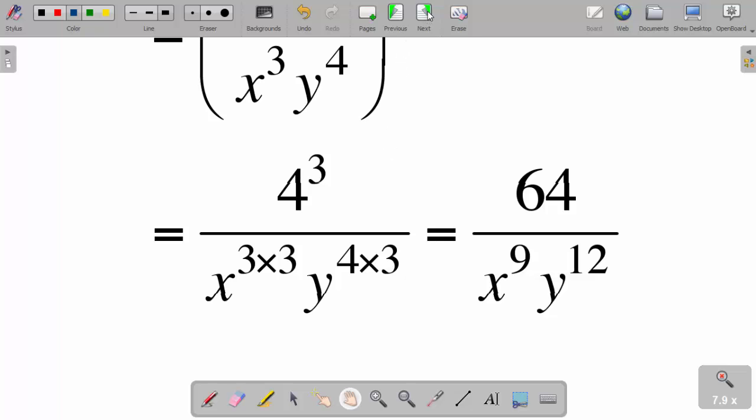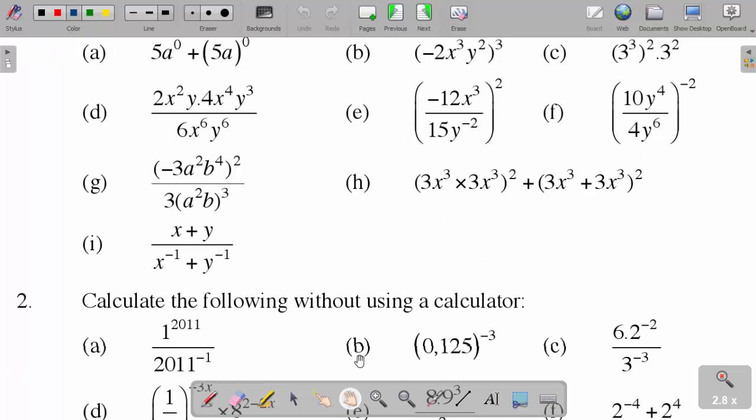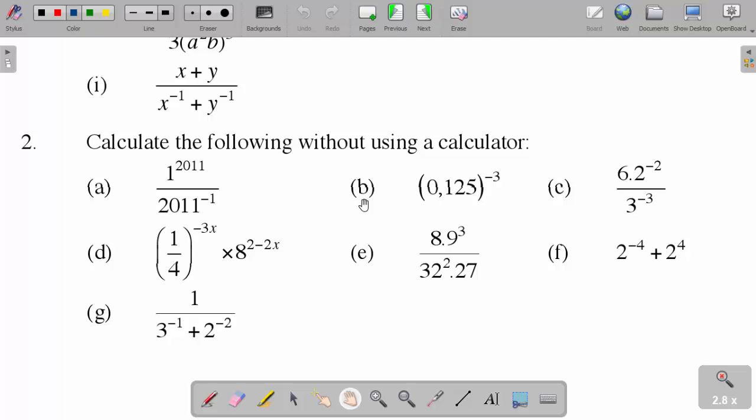Please, if you understand this, I want you to try this activity. This is the first exercise for grade 11 and it's a revision of grade 10 exponents, so please try it out. I'm sure you will enjoy the exercise. This is also part of the exercise, part of it here, and it ends here.